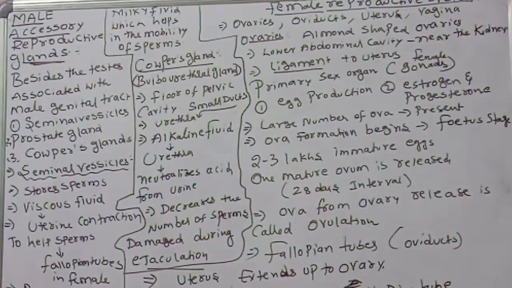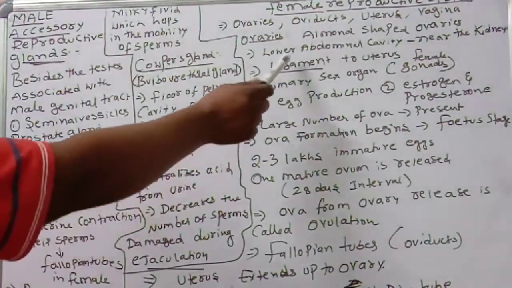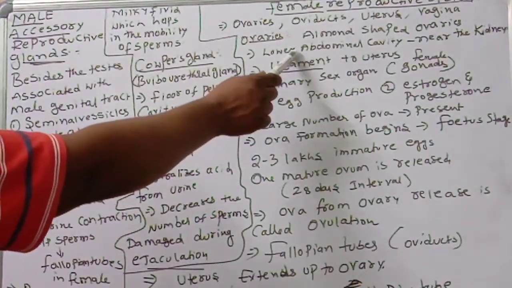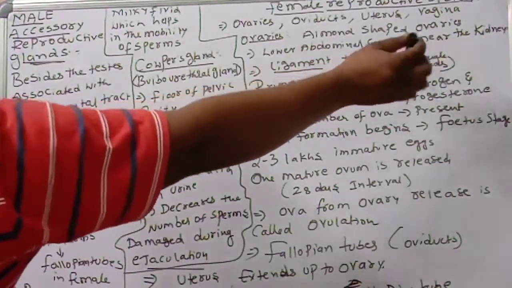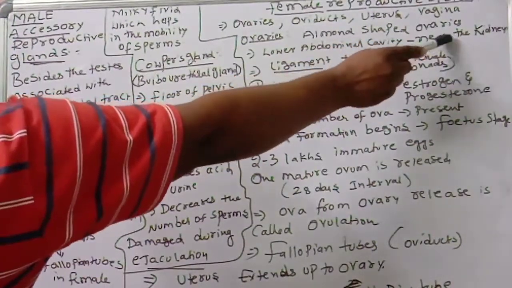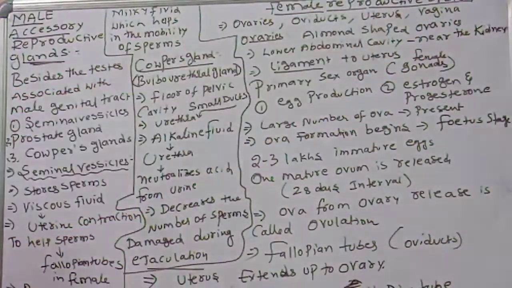Where are they located? Come on, guess it. The ovaries are located in the lower part of the abdominal cavity, near the kidneys. So these ovaries are present there.